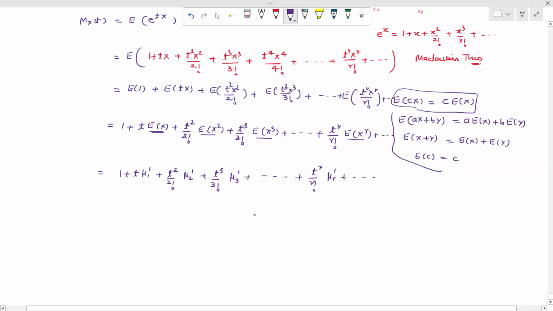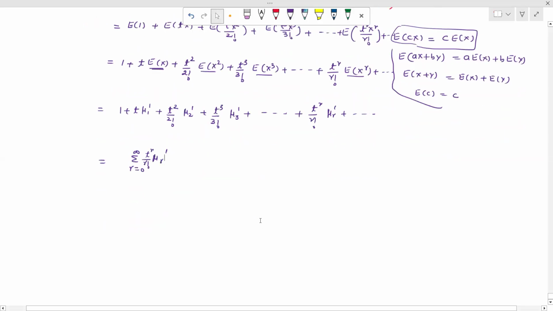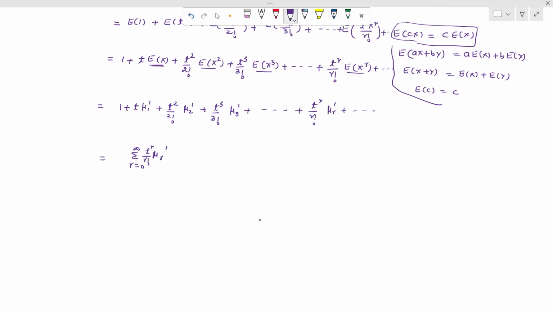Now when we write this in the form of a summation, it can be written as the sum over r equal to 0 to infinity of t raised to the power r upon factorial r into mu r dash. This mu r dash can be represented as the expectation of x raised to the power r.